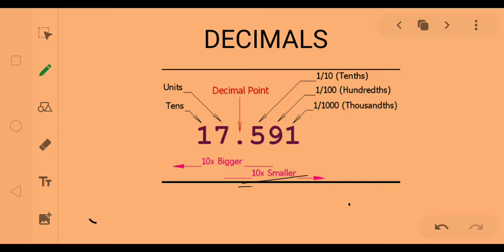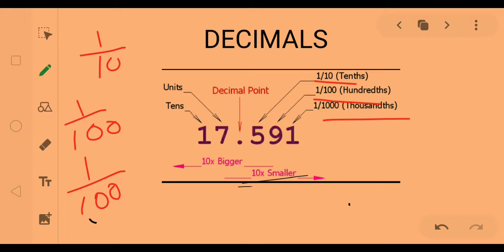Next you can see another number in which each place is separately named. On the left side is the whole number part. You know the place names: unit place, tens place, hundreds place, and so on. In the fractional part, the first place after the decimal is the tenths place, written as 1 by 10. The second place is the hundredths place, represented as 1 by 100. The third place is thousandths, written as 1 by 1000.